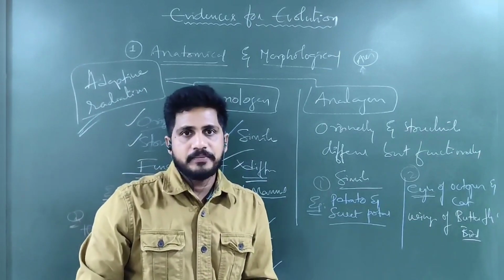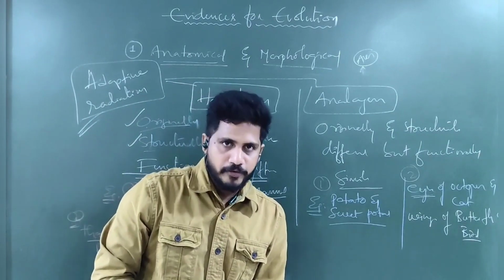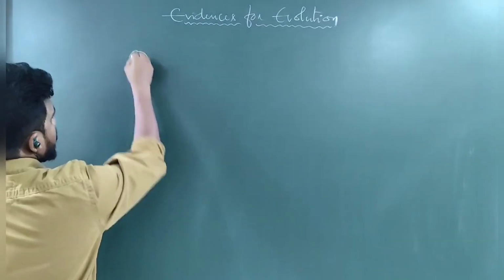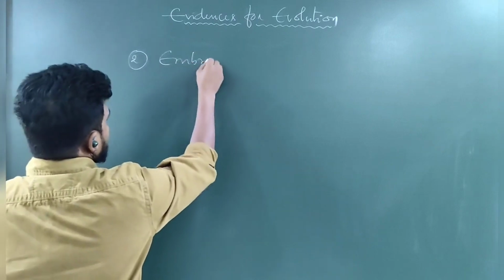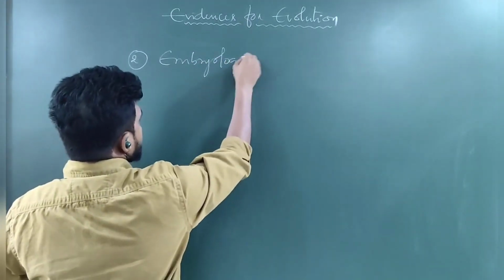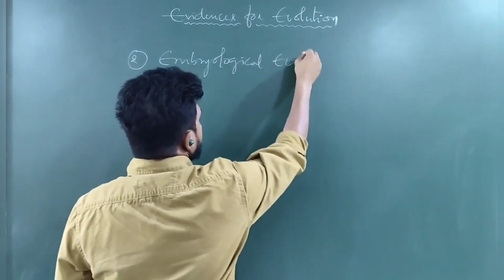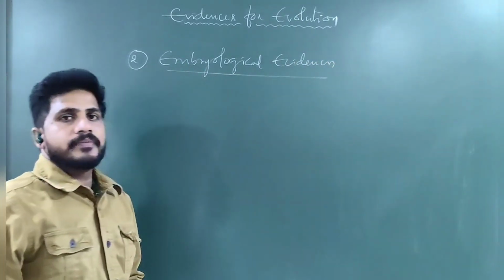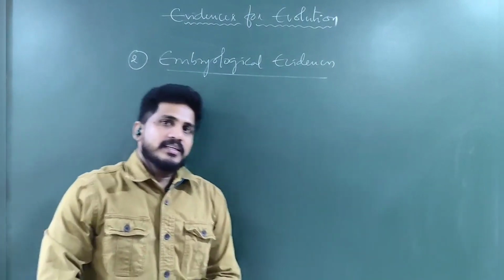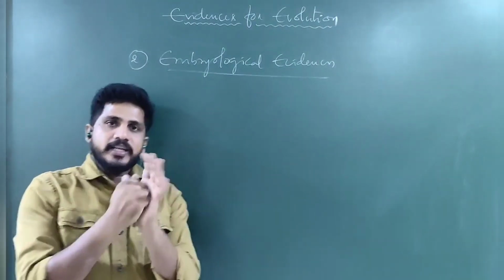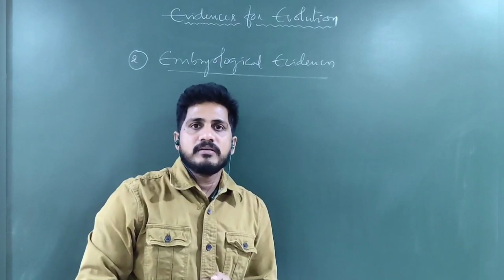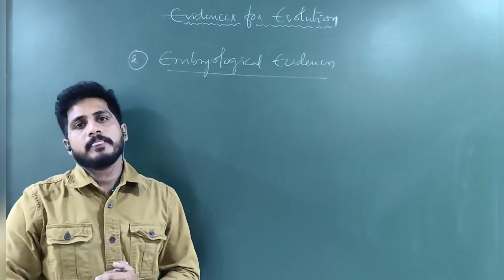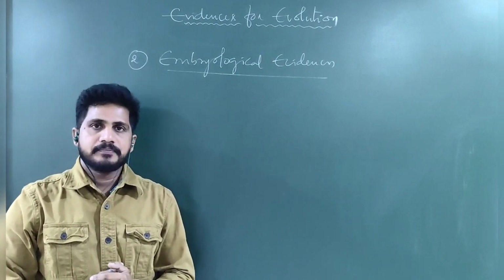Evolution has happened gradually. After the first evidences from morphology and anatomy, let us see the second evidences from embryology. The second one is embryological evidences. What is embryology? Embryology is the history, the phenomenon behind birth. So birth is very important, mainly for animals.